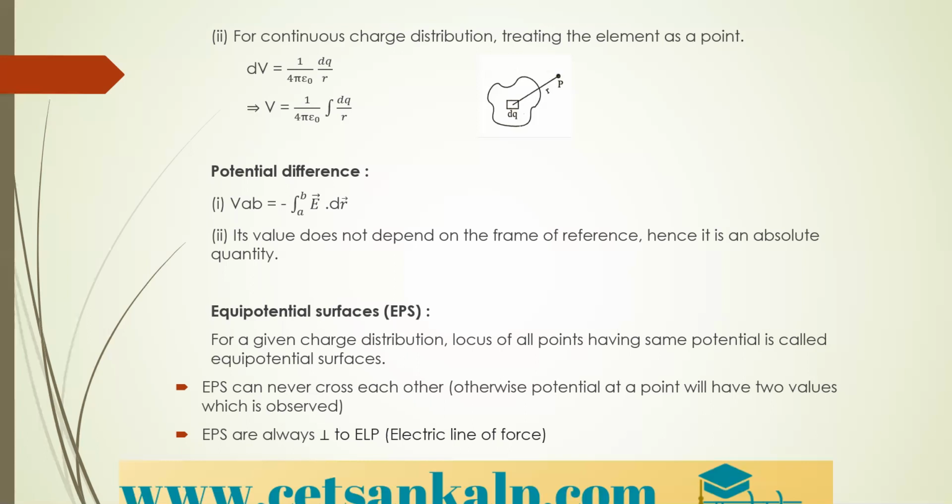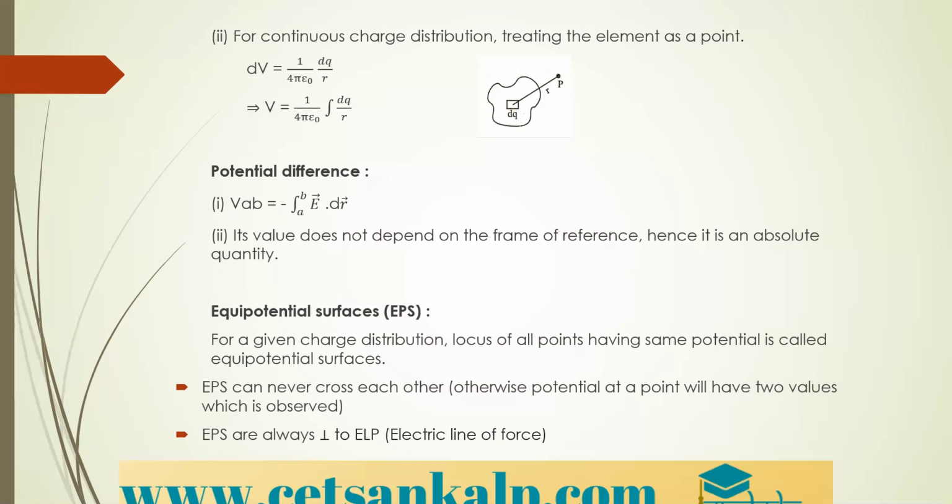Next we have the equipotential surface. Equi means equal, so equal potential gives the equipotential surface. For a given charge distribution, the locus of all points having the same potential is called an equipotential surface.